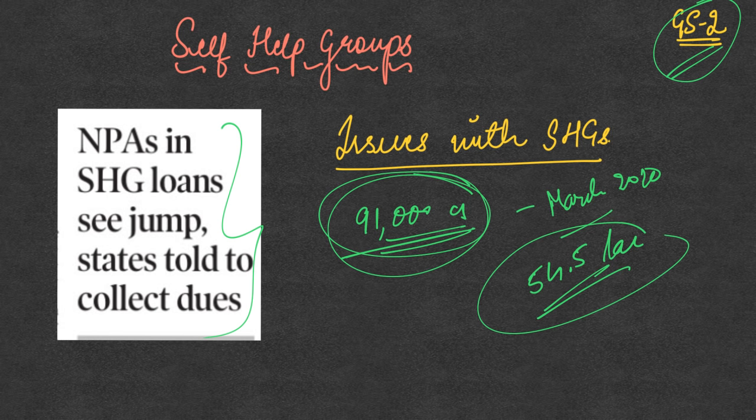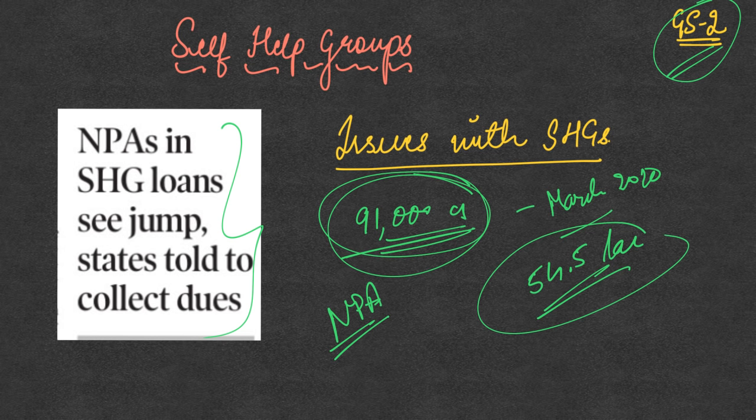What this article is saying is that whenever concessional credit is given to the self-help groups, not every time does this credit get used to perform income generating activities, as a result of which there have been a lot of failures on the part of the self-help groups to pay back this loan taken from the banks. So this has led to a rise of non-performing assets for the banks who have given loans to the SHGs.